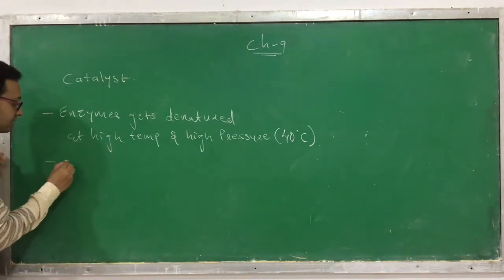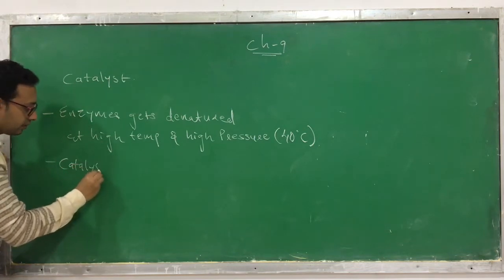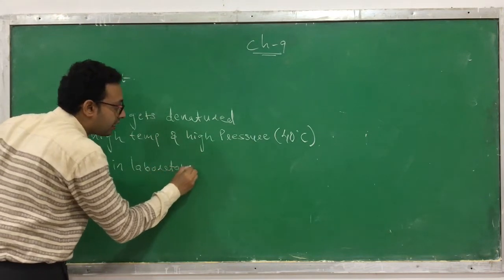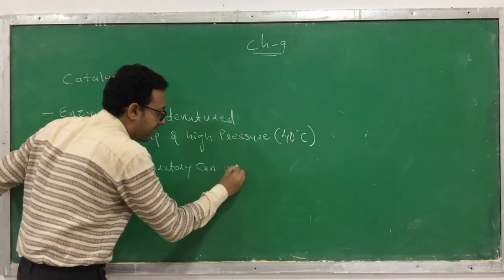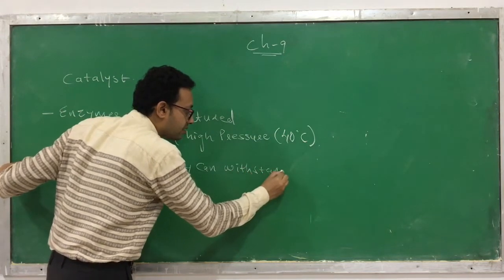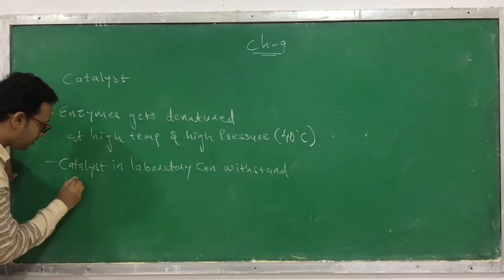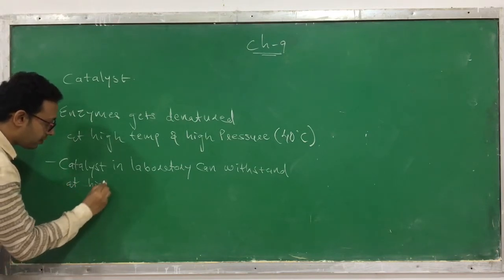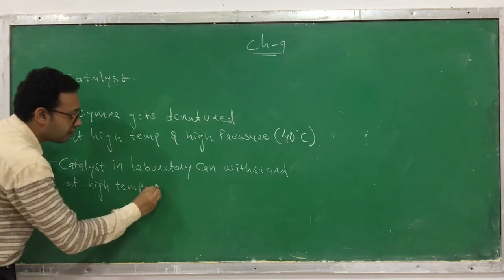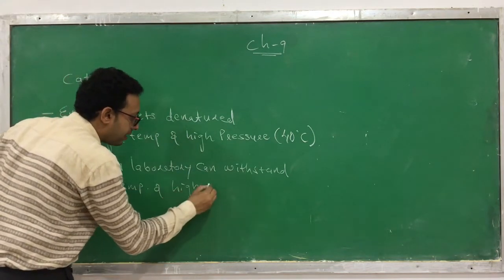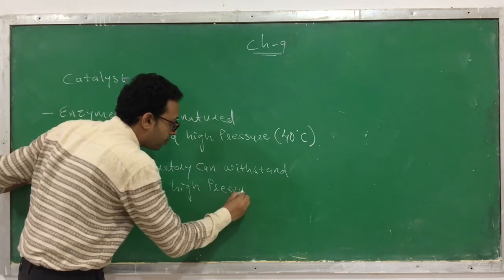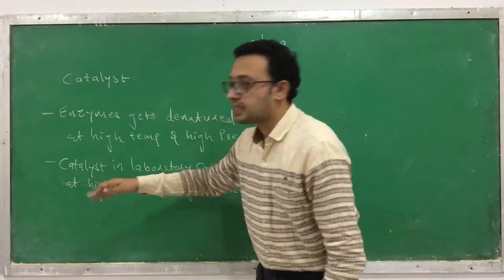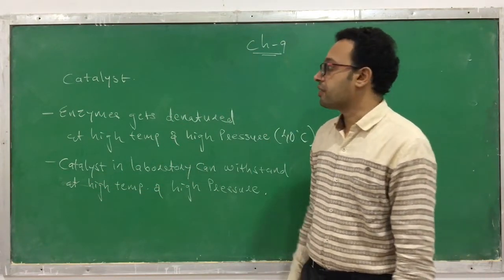Whereas the catalyst in the laboratory can withstand high temperature and high pressure; they remain as such. Nothing will happen to them. When we provide higher temperature and higher pressure to a catalyst, this is what we find in the chemistry laboratory. So this is a difference.